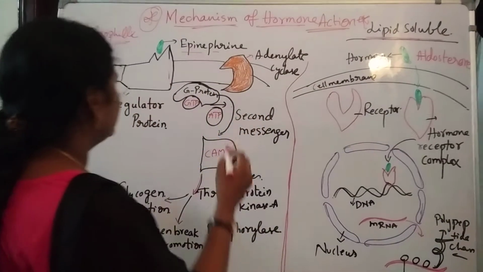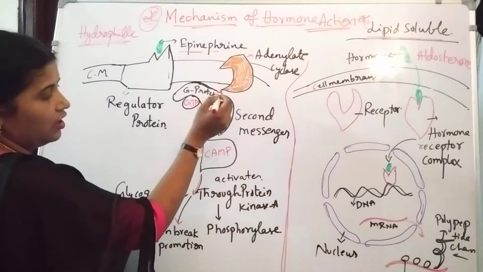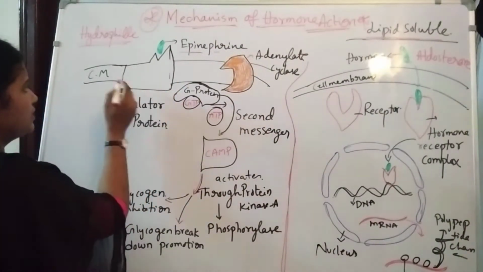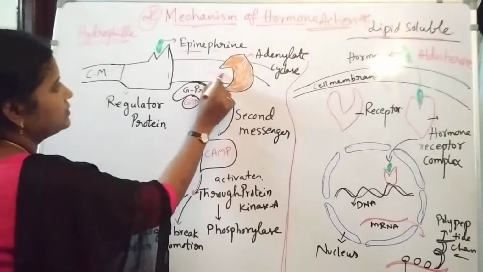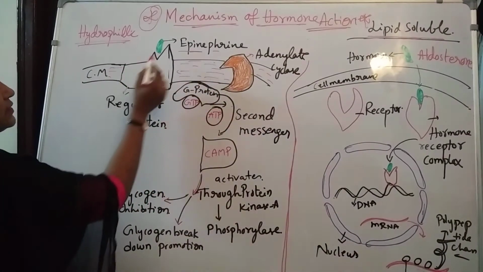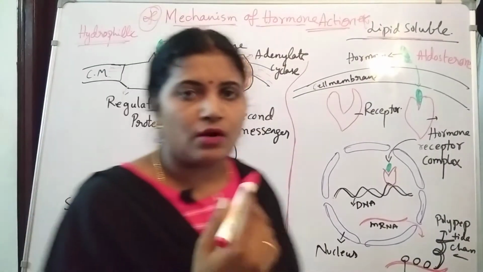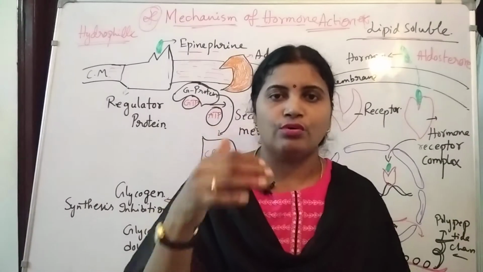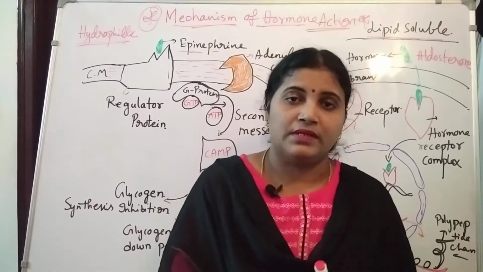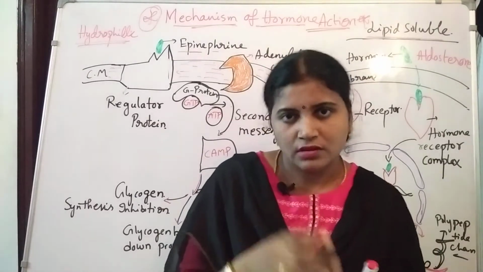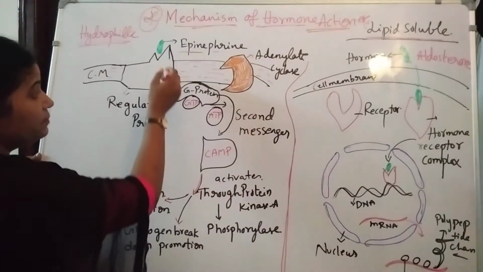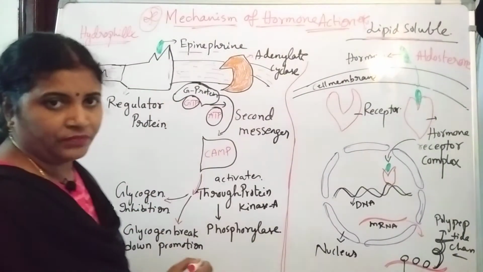That's why. See here, epinephrine is a hormone. Normally it is present outside the cell. This is the cell membrane. So it is present outside the cell. When it is outside the cell, definitely it can't show action on that particular cell. So how does the action take place? How does the mechanism happen? See clearly here. Epinephrine may not be able to enter into the cell, but